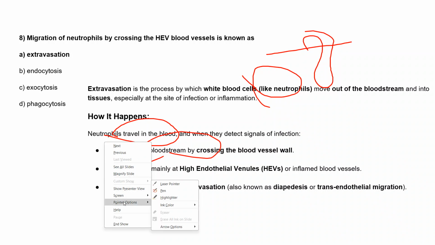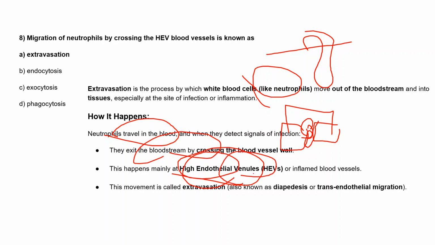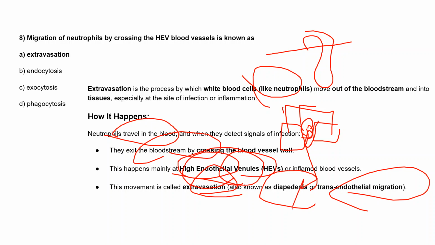It is the high endothelial venules, where there is more space between two endothelial cells. At the HEV this will happen, and we call this movement extravasation, also diapedesis, also transendothelial migration, so that they can reach the site of infection or injury.